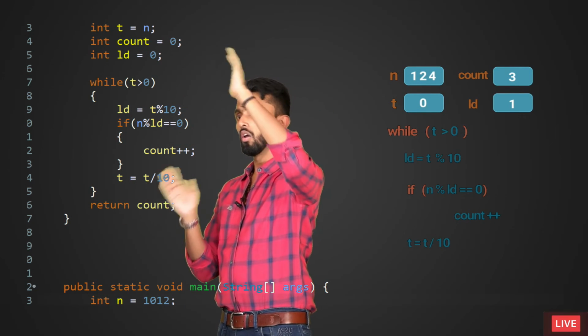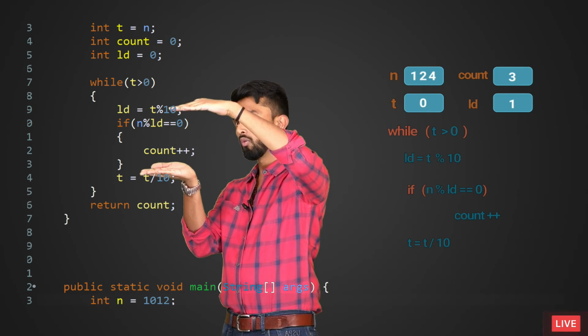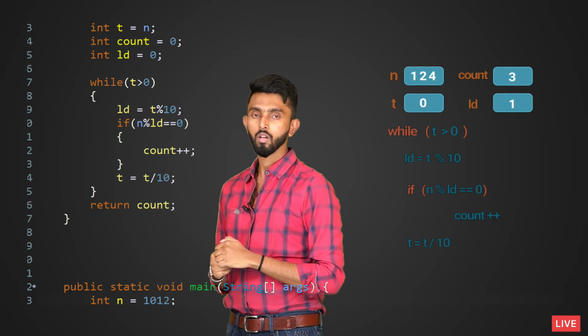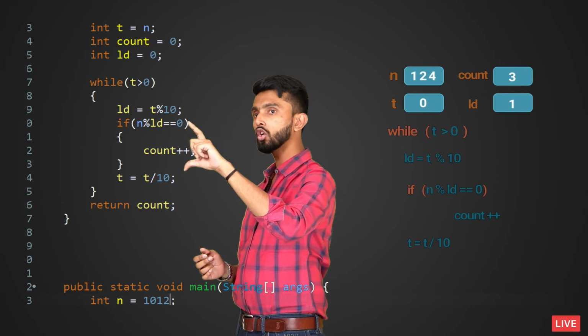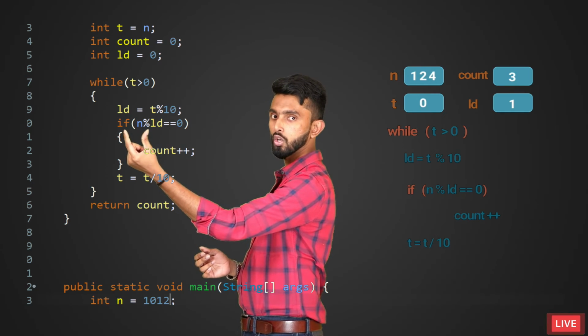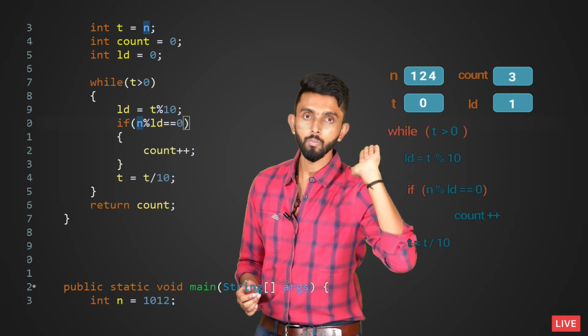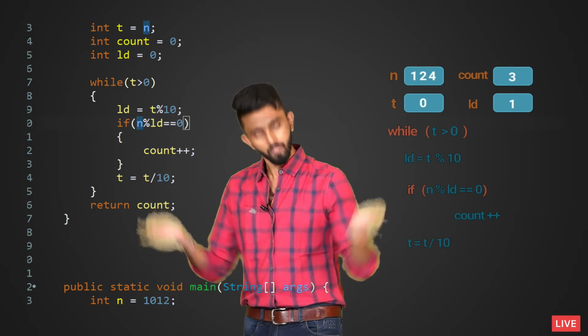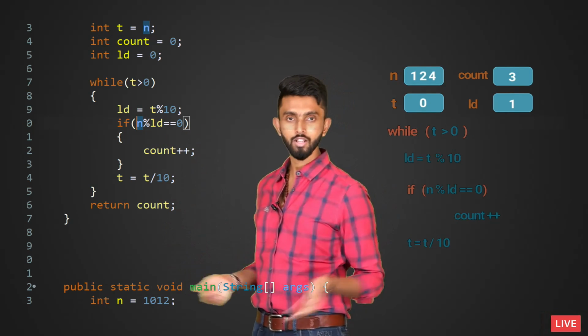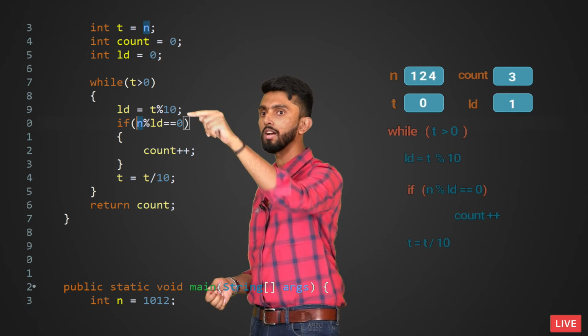Before we do this division, all we have to do is ensure that before this if block executes, we check whether the last digit is not 0. Because if it is 0, we know it's not a divisor. Why even divide and check? So I will just press enter after LD.